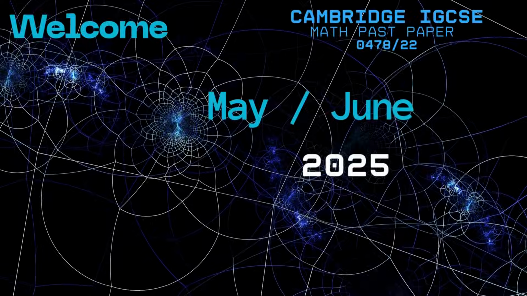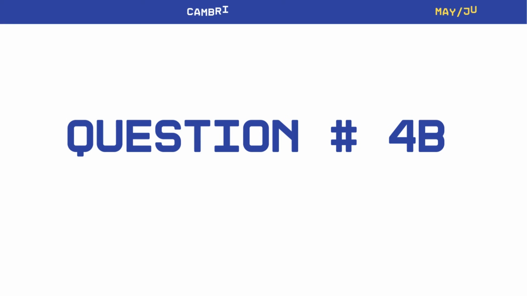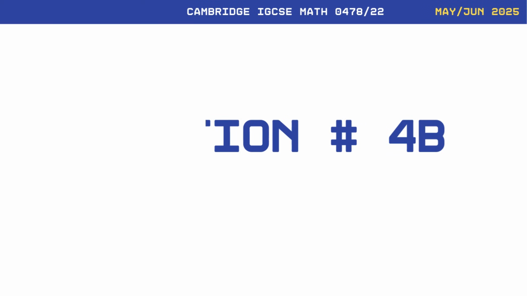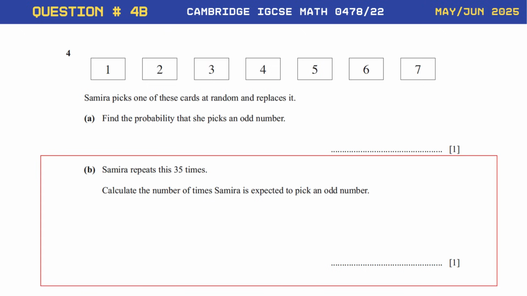Let's get started. Question number 4, Part B. Samira picks one of these cards at random and replaces it. In Part A, we were supposed to find the probability that she picks an odd number. Now, Part B is: Samira repeats this 35 times. Calculate the number of times Samira is expected to pick an odd number.